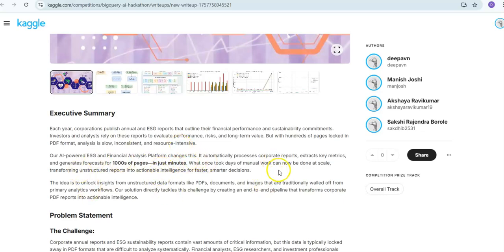It automatically processes corporate reports, extracts key information and metrics, generates text from the queries that we have, and also generates forecasts from thousands of pages of data in just a matter of a few minutes. What once took days and manual work can now be done at scale, transforming unstructured reports into actionable insights.